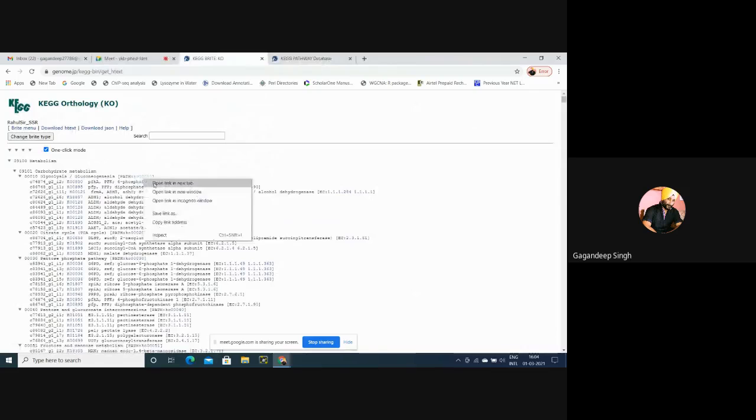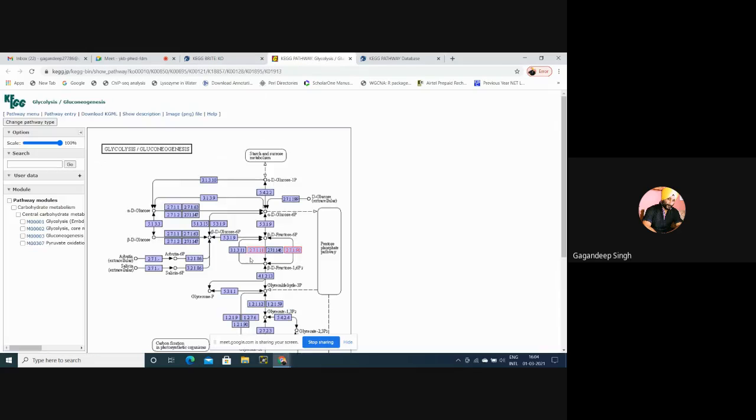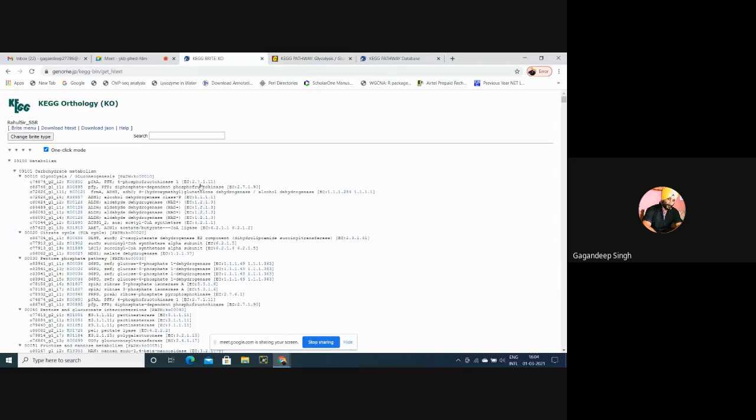I'll open a new tab. Now see, these are the codes that have been written. 2.7.1.11. 2.7.1.11 means, this is the contig number C74874G2. This is the contig number. Now we'll find what is its role. That is 6-phosphofructokinase. Now what is its role? Whether this is an important gene or not.